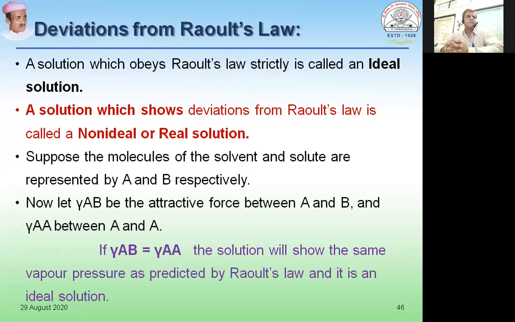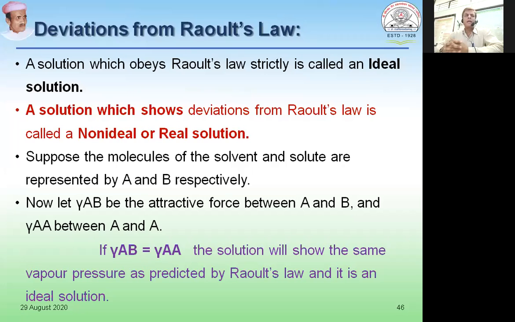Now let us consider that molecules of solvent and molecules of solute are represented by A and B respectively. A is the molecules of solvent, B is the molecules of solute. Now YAB is the attractive force between A and B, between unlike or different molecules, that is adhesive forces of attraction, and YAA is the cohesive forces of attraction, that is between like molecules.